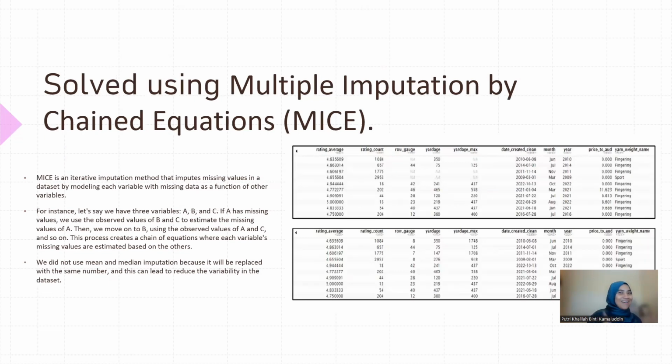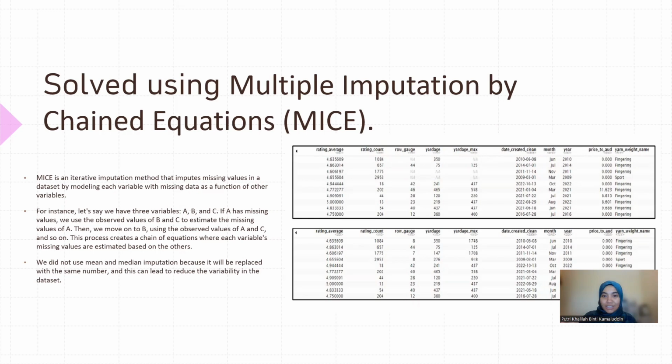It might sound complicated, but here's the easiest version. For instance, let's say we have three variables, A, B, and C. If A has a missing value, we use the observed values from B and C to estimate the missing value of A. Then we move on to B, using the observed values of A and C, and so on. This process creates a chain of equations where each variable's missing values are estimated based on each other.